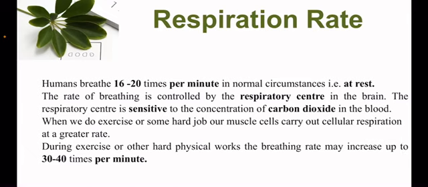What does it mean? Whenever we do intense or hard exercise, the concentration of carbon dioxide increases in our body. So the respiratory center receives signals from the body in the form of neuron messages that the concentration of carbon dioxide in the blood has increased. So it stimulates the lungs to breathe faster than normal.